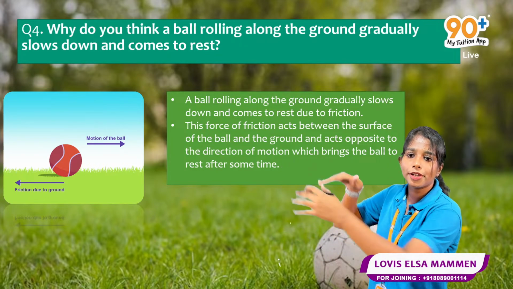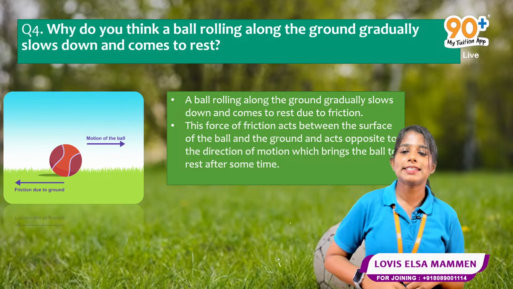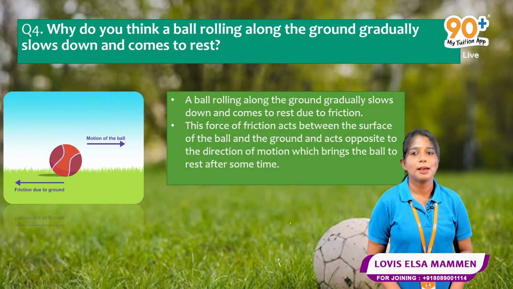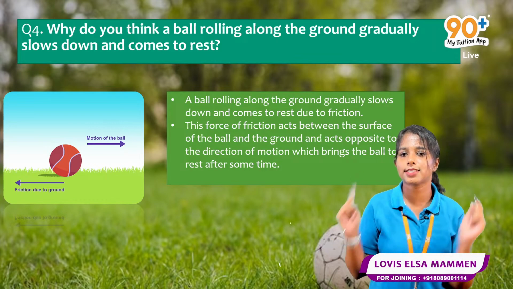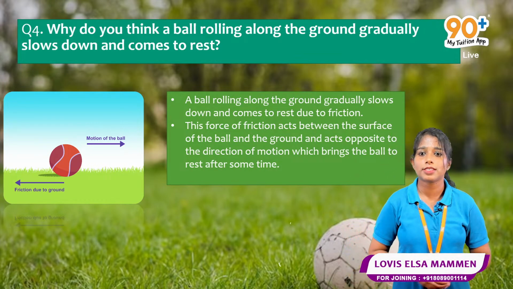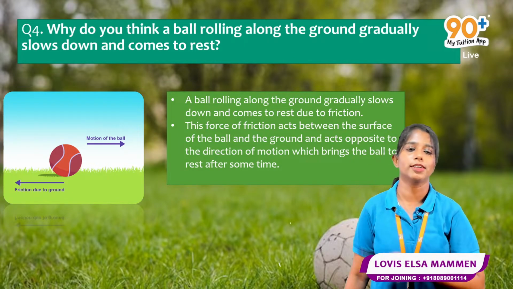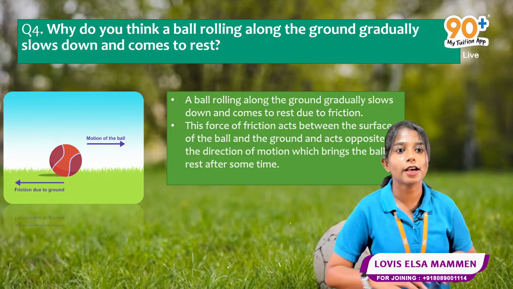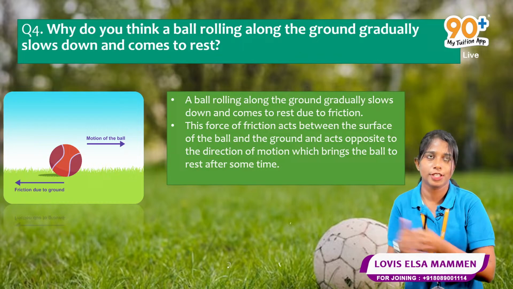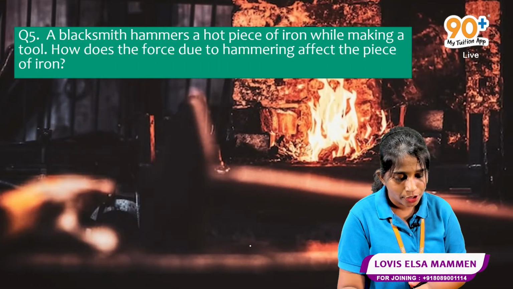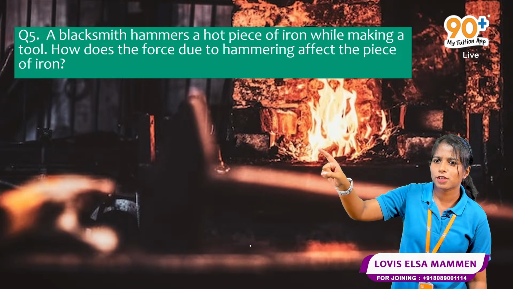Between this ball and this ground there is a force of friction. Got it? Understood? If you understood, comment yes. It is a very important application level question. So now you have understood frictional force, which is a type of force. Now comes the fifth question.